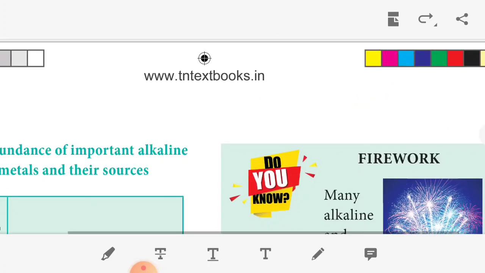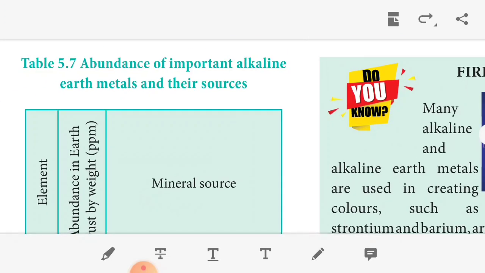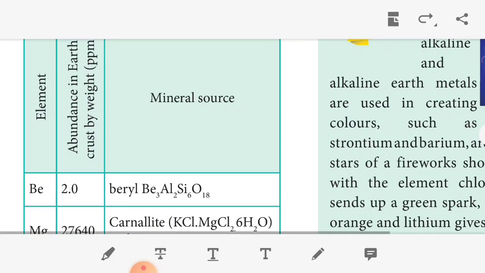Okay. Next, the abundance of the important alkaline earth metals and their sources. So for beryllium, the abundance in the earth is given in ppm.